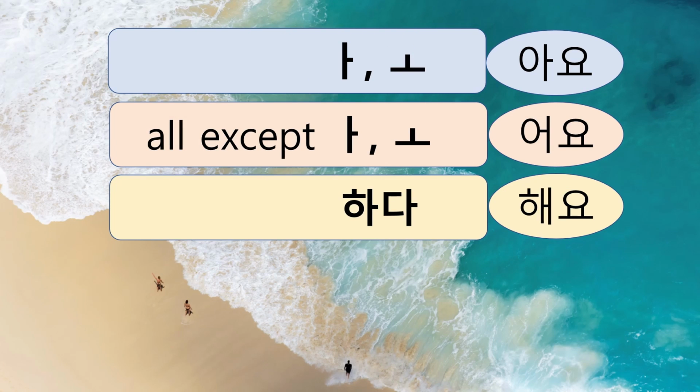Let's take a look at the rules that apply to adjectives. Number 1. When the last vowel of the verb stem ends in ㅏ or ㅗ, attach 아요. Number 2. When it's any other vowel except ㅏ and ㅗ, attach 어요. Number 3. When the verb ends in 하다, just attach 해요.